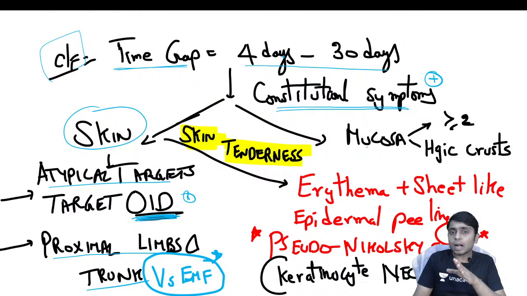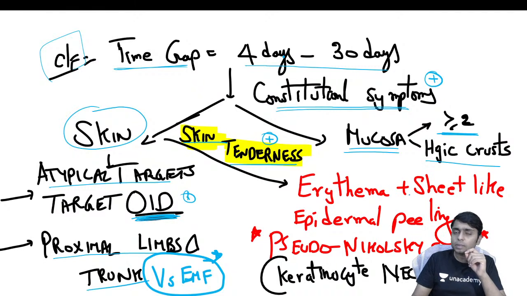One more characteristic is that the skin is going to be very tender to touch, and in the mucosa, 2 or more mucosae will be involved in SJS and TEN. There will be hemorrhagic crust, I will show you how that appears, and there will be diffuse erythema over the skin, and sheet-like epidermal peeling will be present, which is called the pseudo-Nikolsky sign.